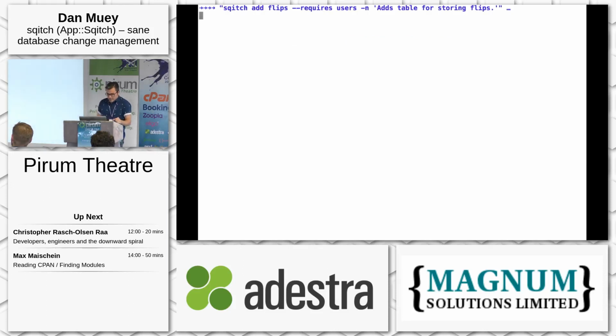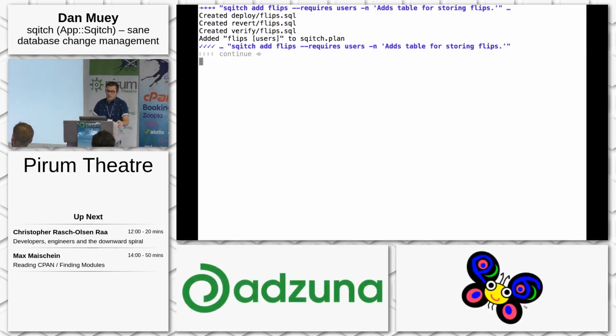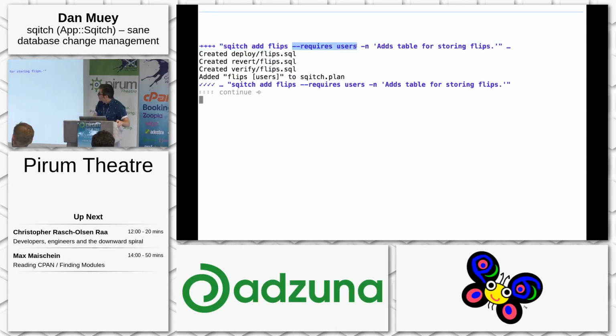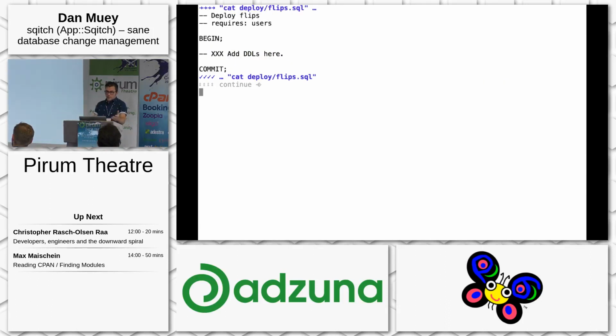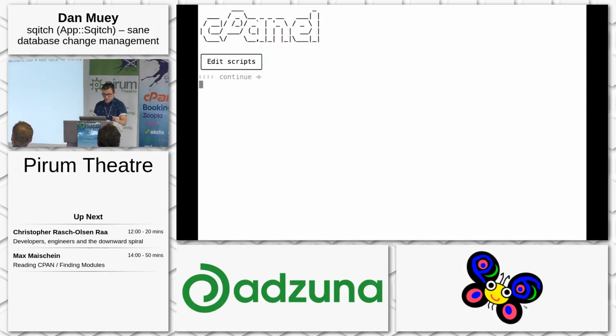Now let's look at a dependency. So our users, we want to be able to track their flips because they're antisocial, so why wouldn't they have flips? The only difference here from the previous one is we're adding this requires in. You see there. So --requires says, all right, this flips thing requires the user thing. And like before, we have the flips SQL. You'll see in the plan file here, so users is just users and the time. The flips has the dependency here in the square brackets.